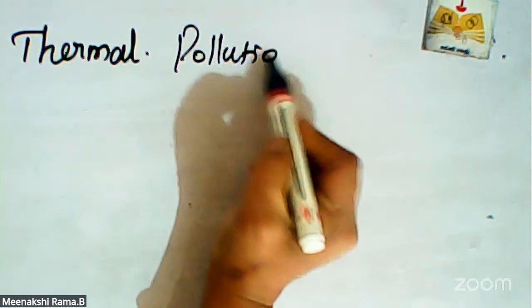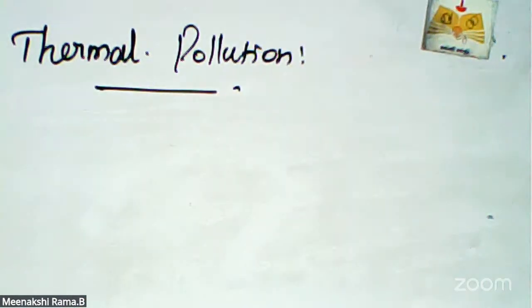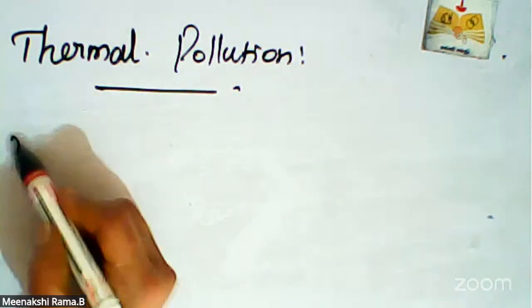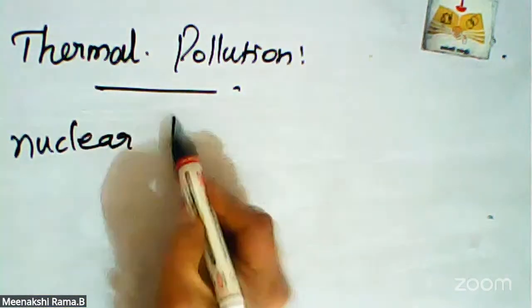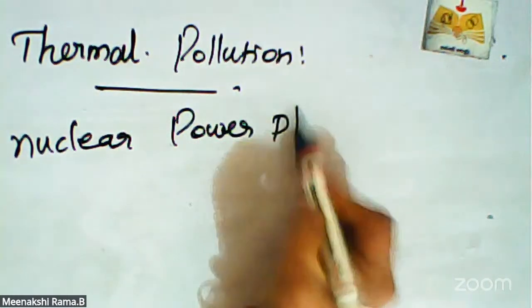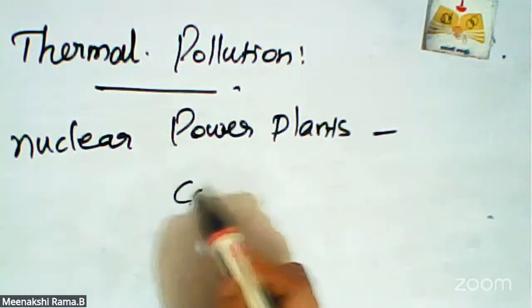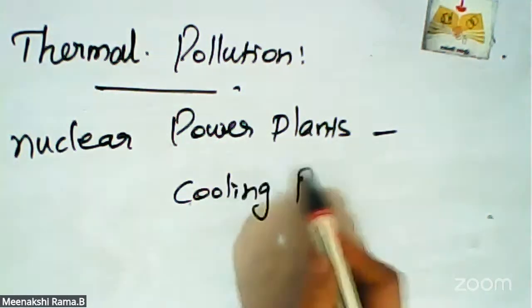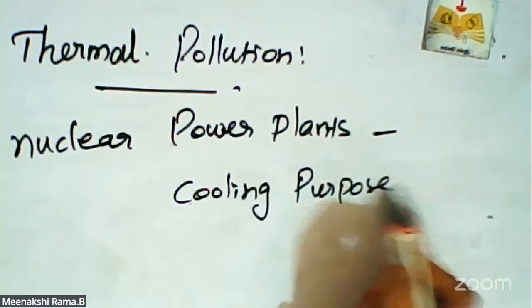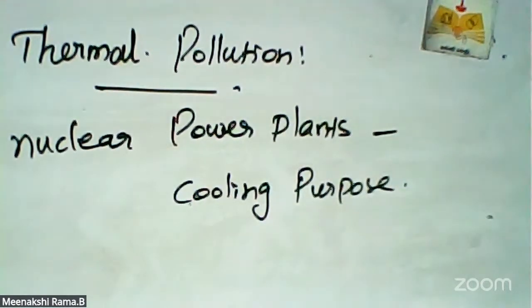Next one is thermal pollution. What is thermal pollution? A large amount of water is used for cooling purposes in thermal and nuclear power plants, power stations and many industries.